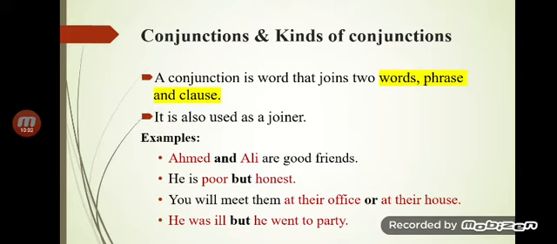All the transitional devices work to connect ideas together, to give a unified and proper, compact look to the paragraphs.